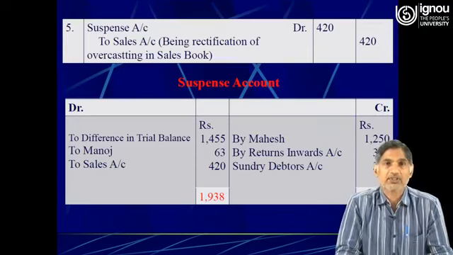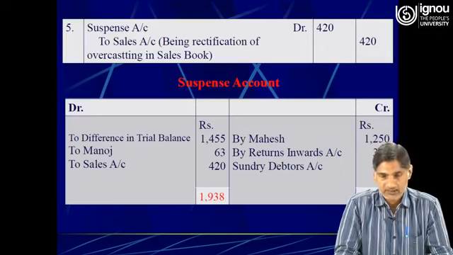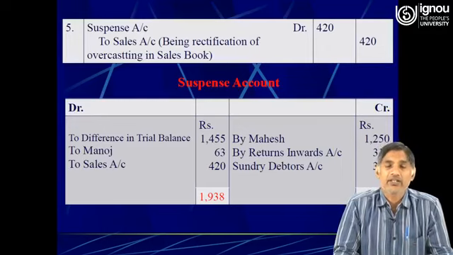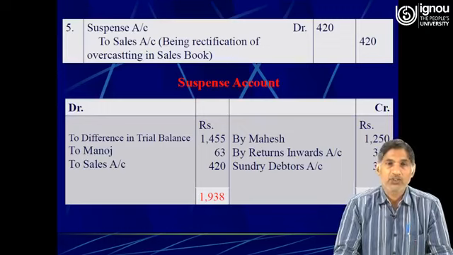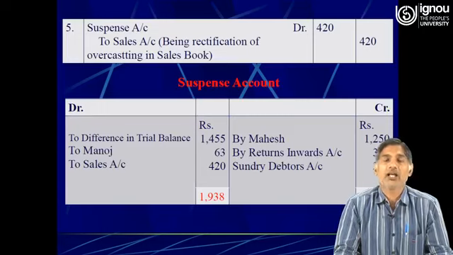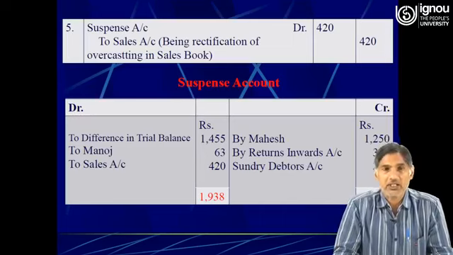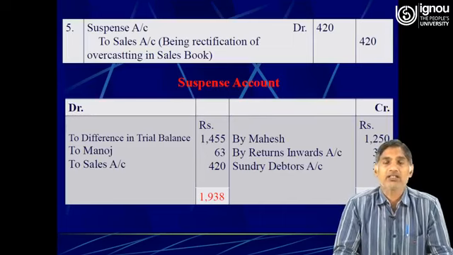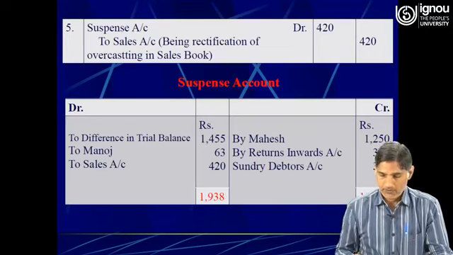So the suspense account, now we can easily post the entries from journal to ledger. So there was a difference of rupees 1455 because the credit side of the trial balance was more than the debit side of the trial balance. So in order to tally the trial balance temporarily, the difference was transferred to the debit side of suspense account. So this was the debit balance, that is 1455.